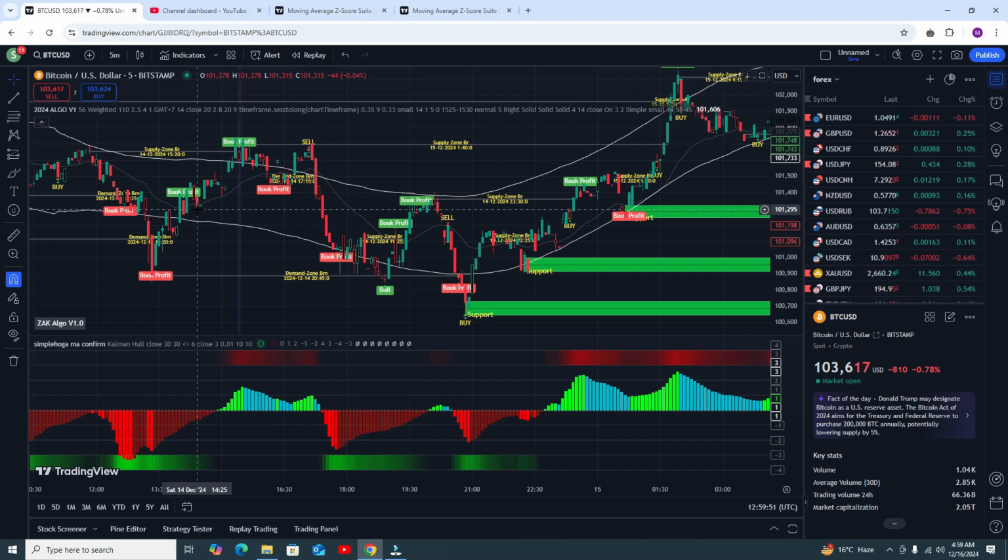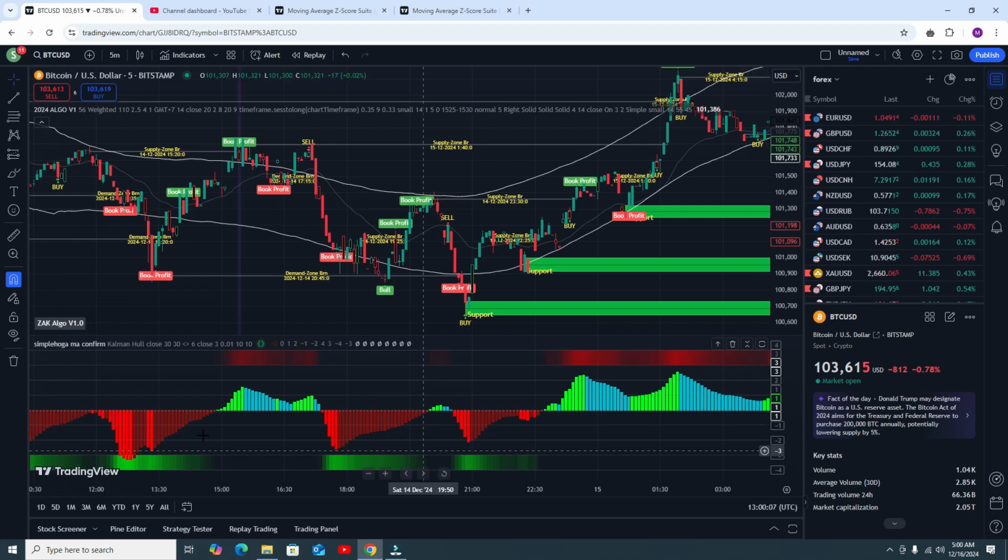Okay, so just watch the complete video, do not miss any point. Why am I adding this indicator? Because here you can see the sell signal. Okay, sell signal, buy signal, buy signal, buy signal, and here you can see the buy signal.